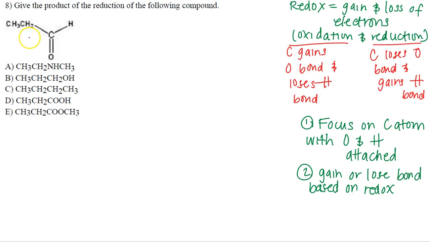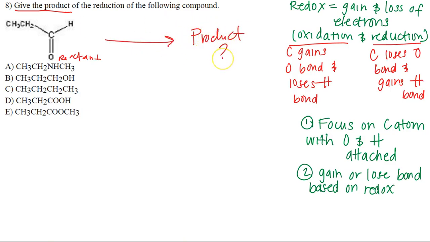Let's move on. Okay, so for number 8, it says, give the product of the reduction. So automatically I'm like, wait a minute, give me the product. What do we know about product? We know reactants and we know product. So that means they're asking me to create or go through some type of chemical reaction. And I have to have a product for it. So they're starting me off with the reactant. They want me to go through this process.